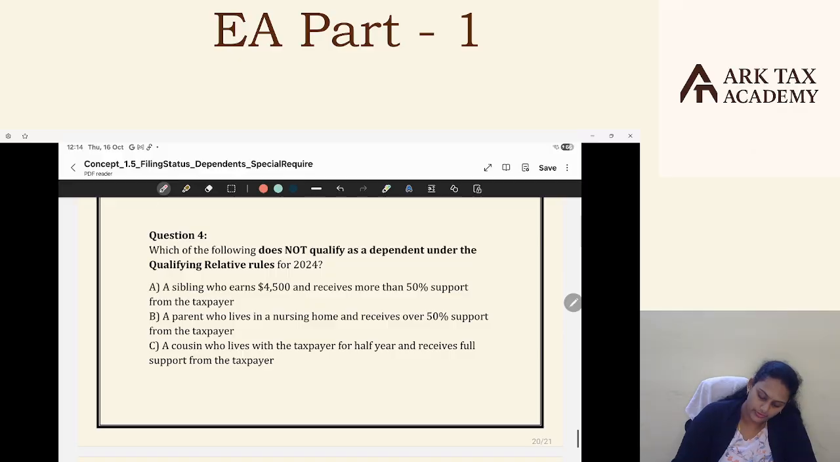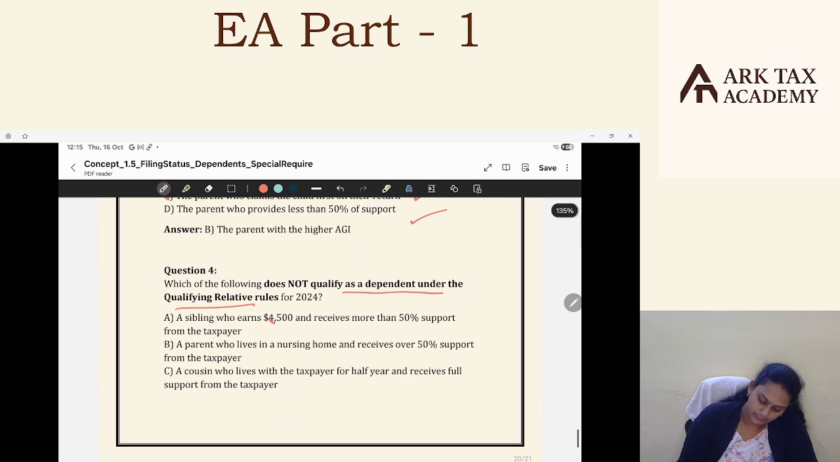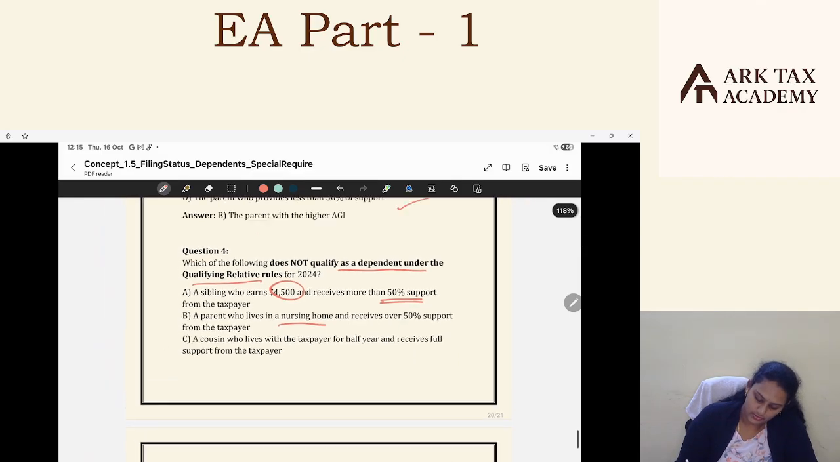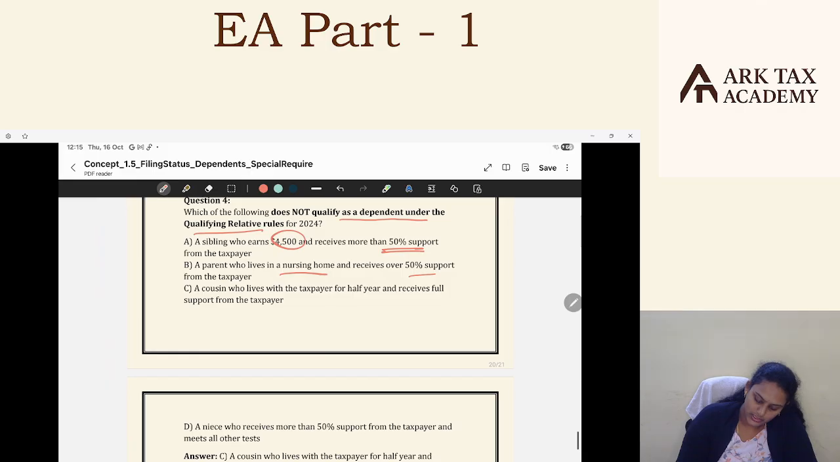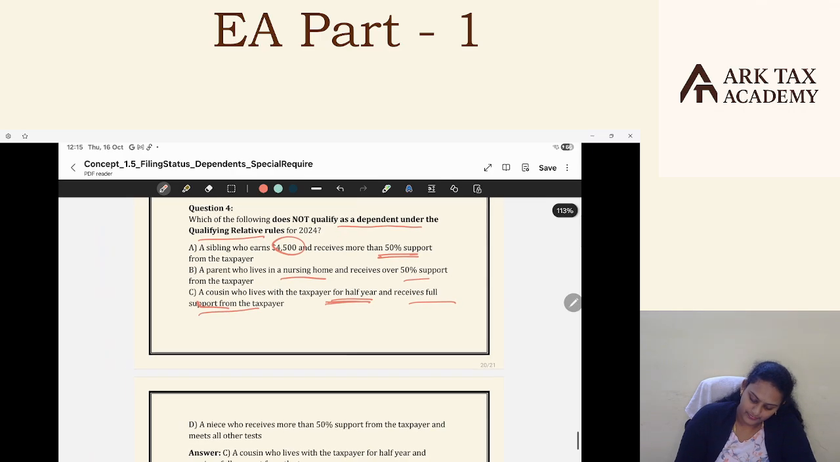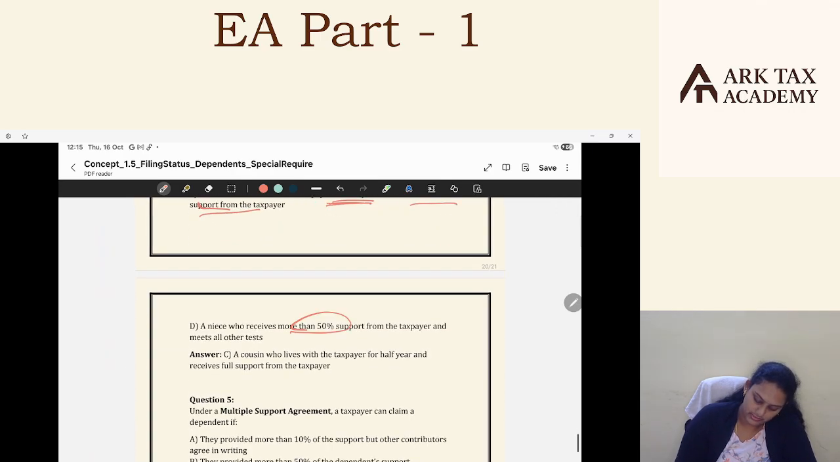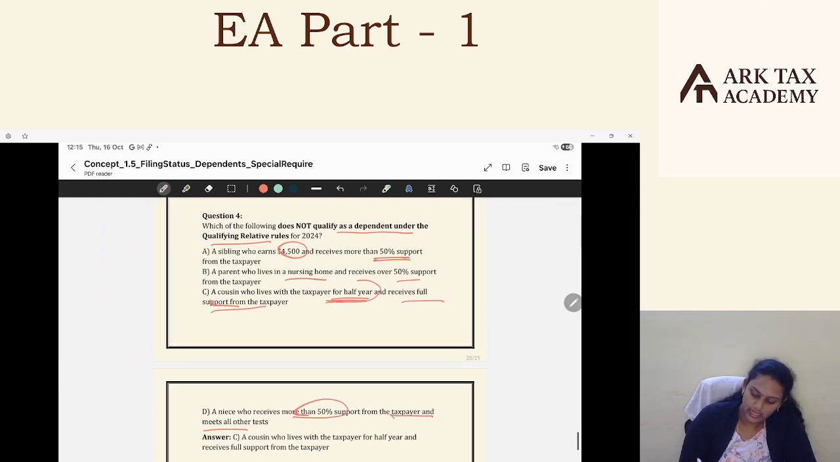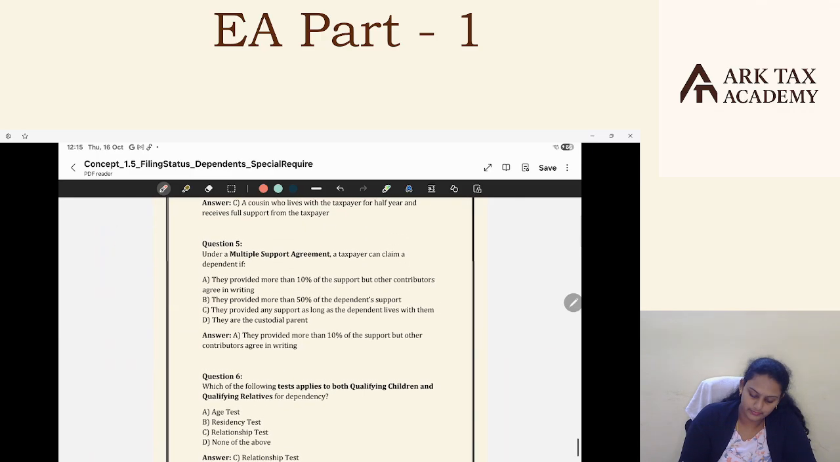Which of the following does not qualify as a dependent under the qualifying relative rule? A sibling who earns $4,500 and receives more than 50% support. A parent who lives in a nursing home and receives over 50% support. A cousin who lives with the taxpayer for half of the year and receives full support from the taxpayer. A niece who receives more than 50% support from the taxpayer and meets all tests. The answer is the cousin who lives with the taxpayer for half of the year, because the cousin should live for the full year to be a qualifying relative. I hope you are clear.